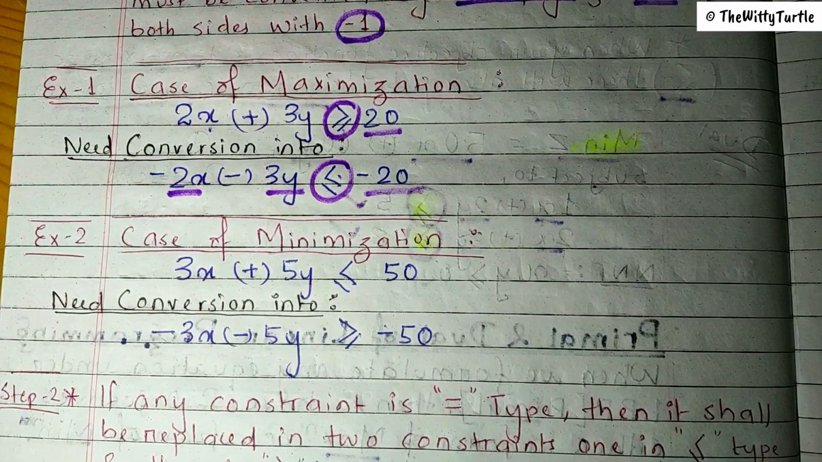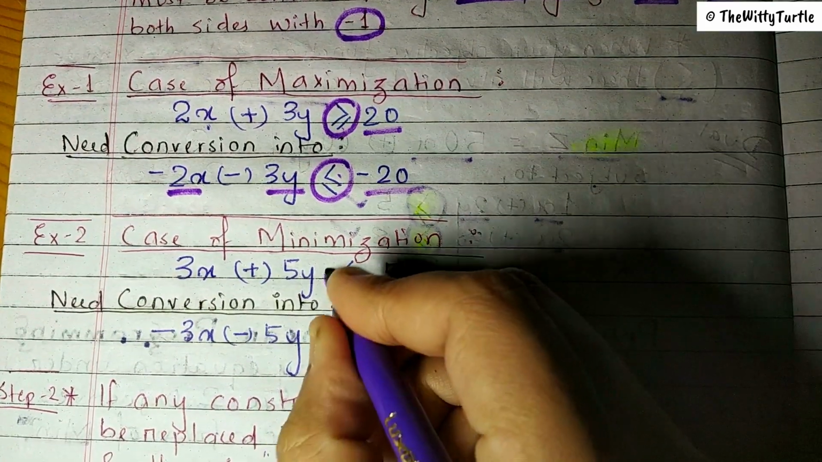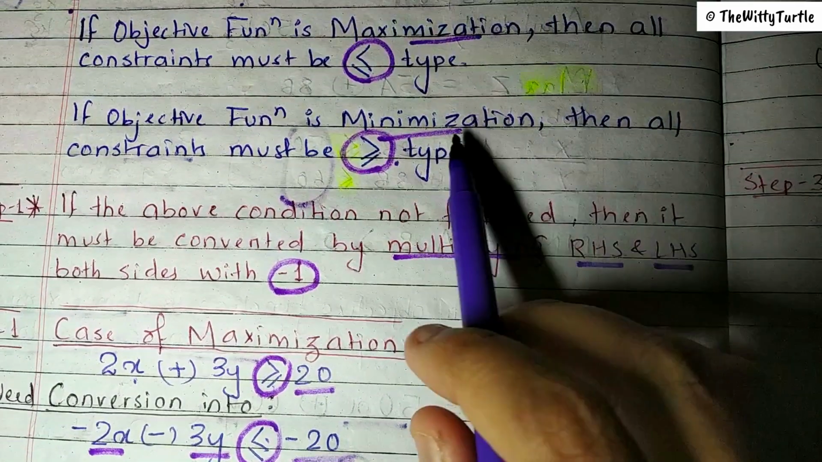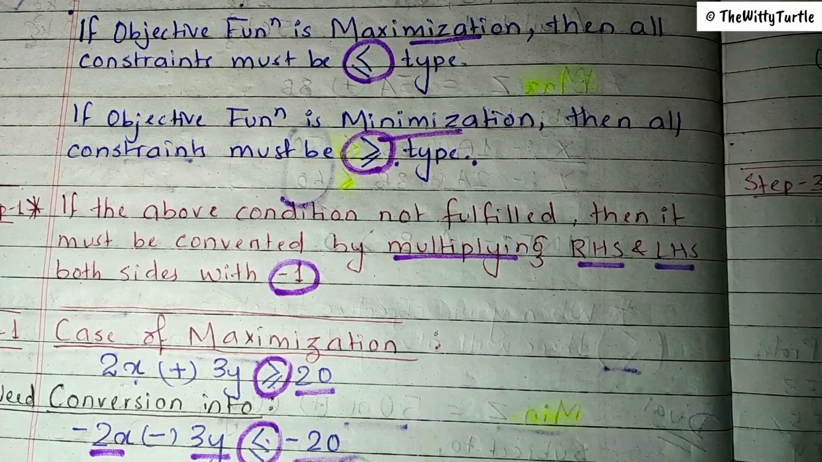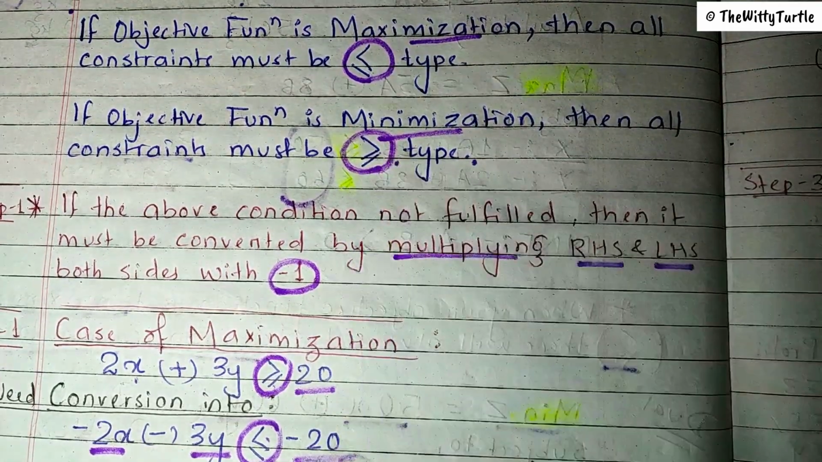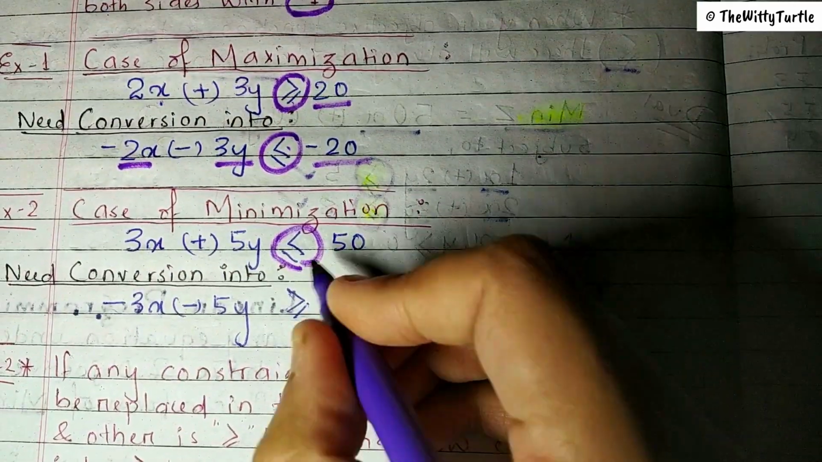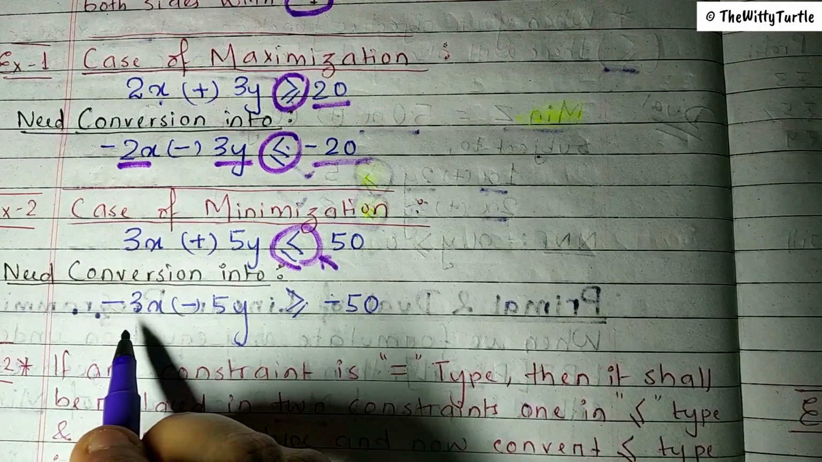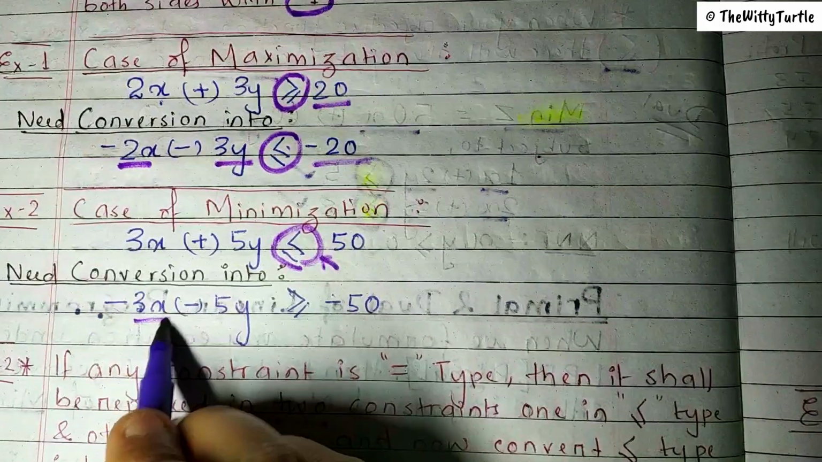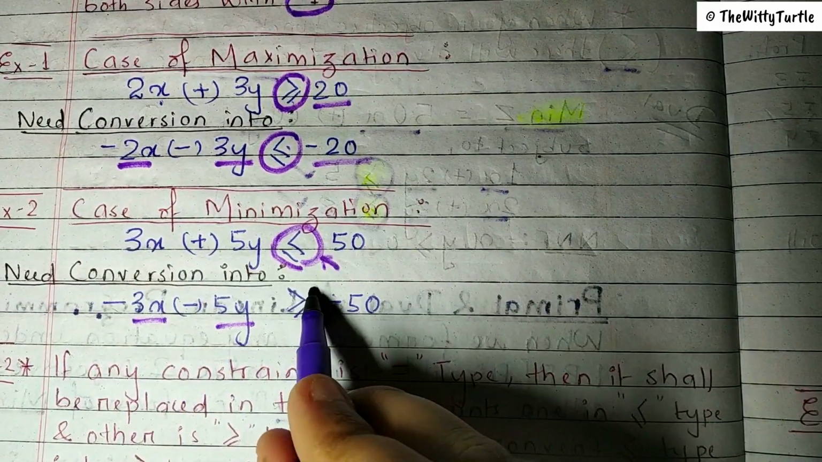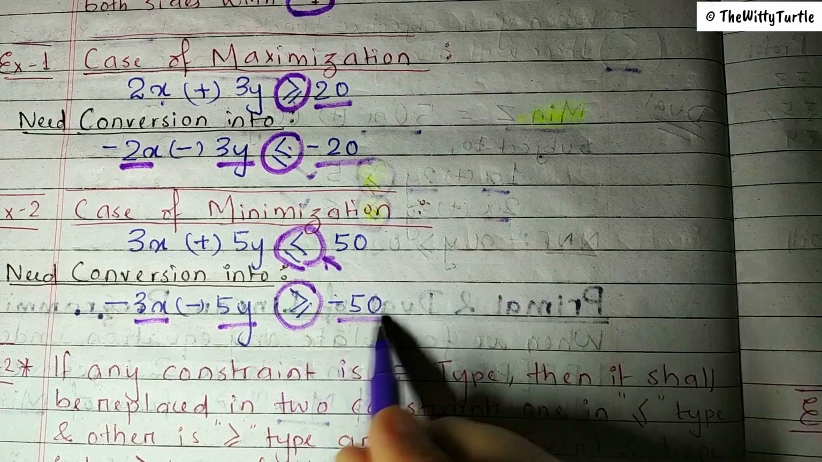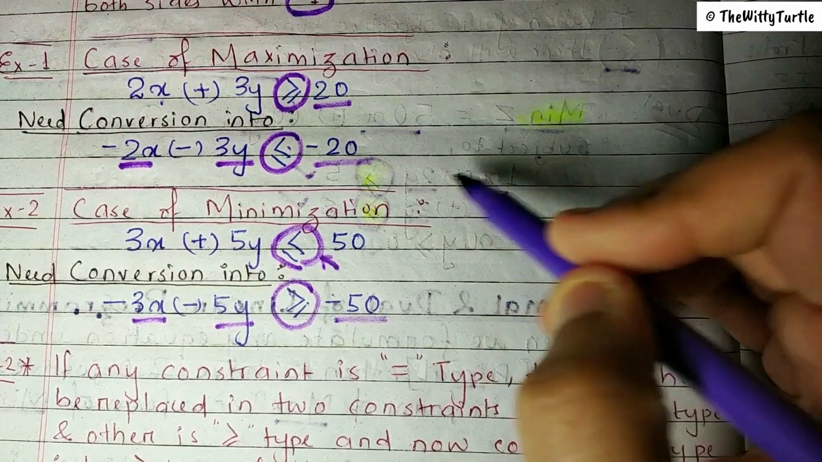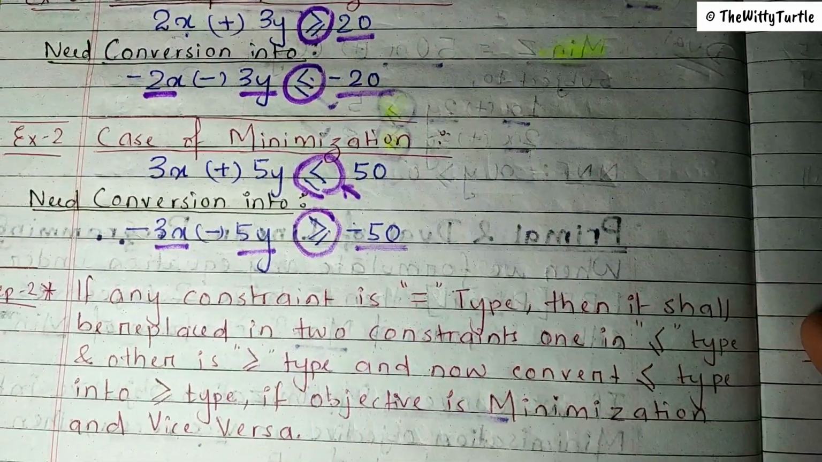Similarly, in the second example, the objective function is minimization, but the constraint given to us is in less than or equal to form. But we have studied that in case of minimization, all the constraints must be of the more than or equal to type. So now we need to convert this, right? What do we need to do? We need to multiply by -1 on both sides. -3x minus 5y should be more than or equal to -50, right? Now, I think there is nothing much to understand in this. You simply need to remember the steps.